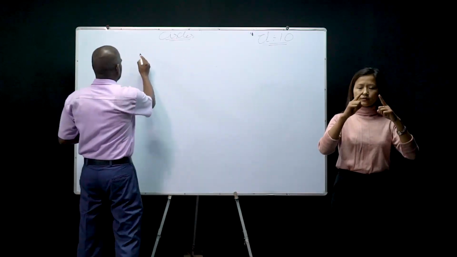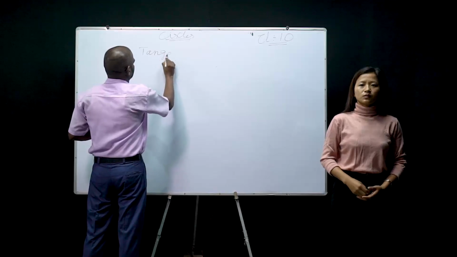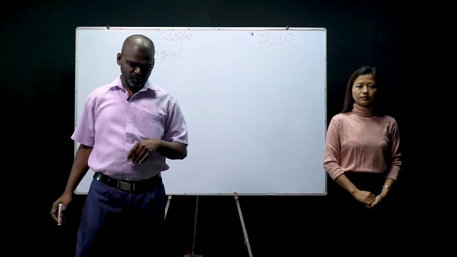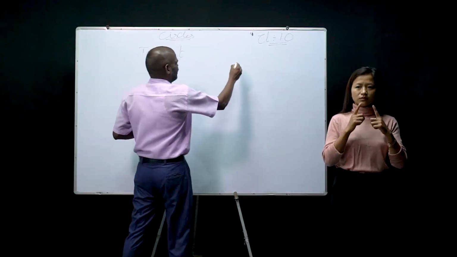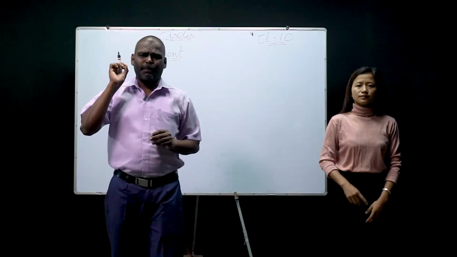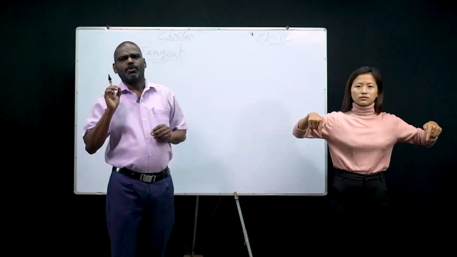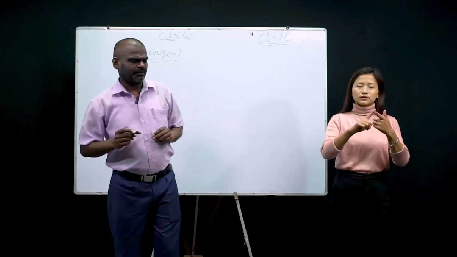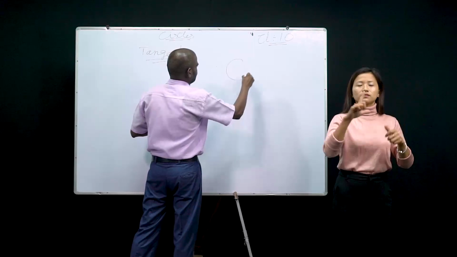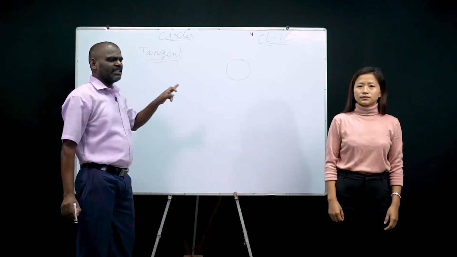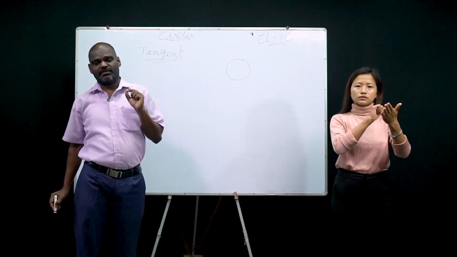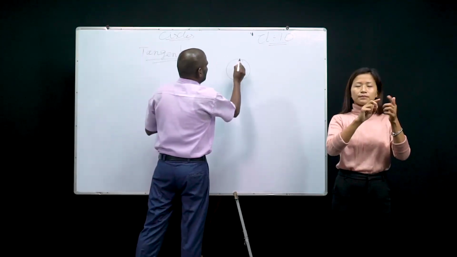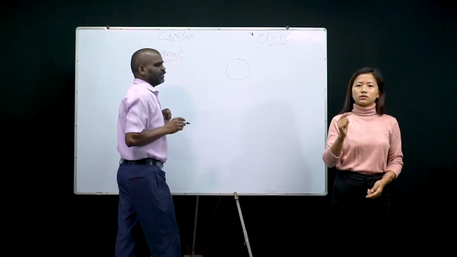Tangent. What is tangent? I'll explain. A tangent is a line segment which is drawn to the circle from an external point. Okay, this is a circle. In this circle, we are going to draw a line segment, but the condition is that the line segment should touch the circle at only one point. It should not go inside.